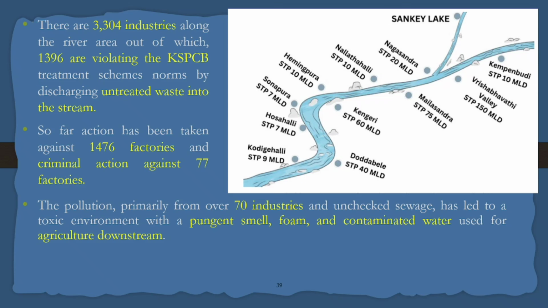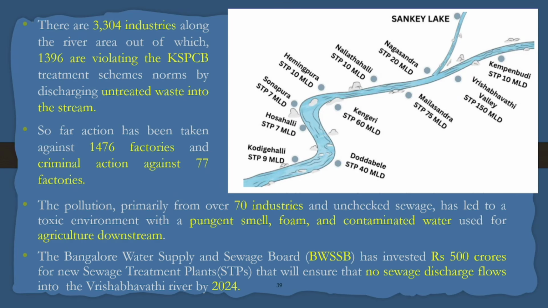Even though if they pollute, the actions can be taken, but the people should not suffer. So due to that, these kind of sewage treatment plants are installed. The Bangalore Water Supply Sewage Board BWSSB has invested 500 crores for new sewage treatment plants to ensure that no sewage discharge flows into Rishabodhi River by 2024. This is as of last year's statistics.